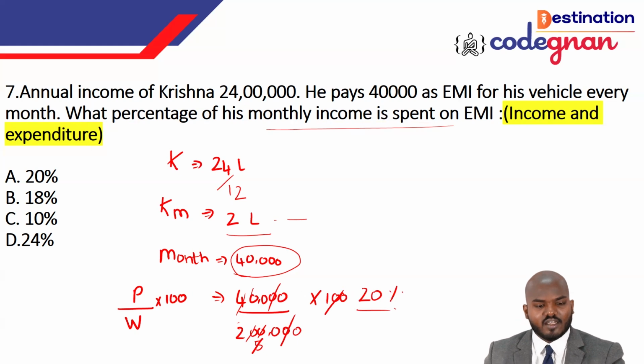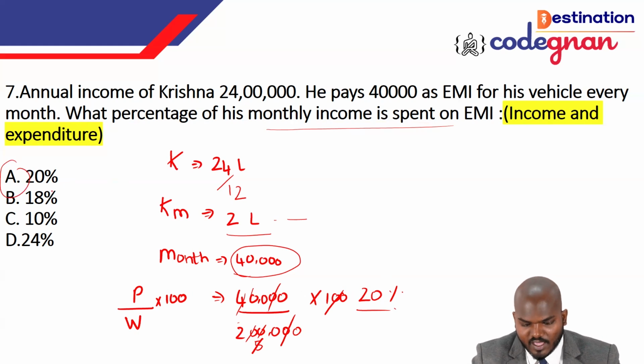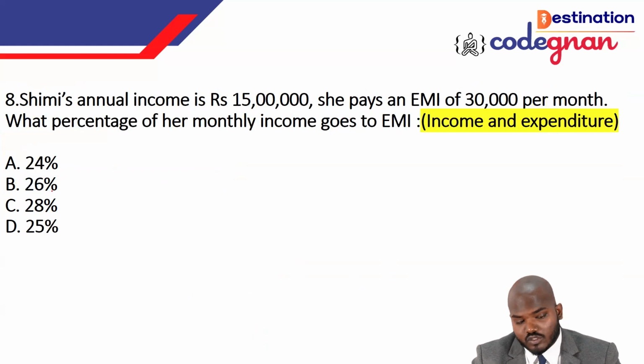So you can directly say that 20% of his salary is going for EMI. This is how you get the answer here. I hope you understand this very clearly, guys. Next question, let's solve this one.